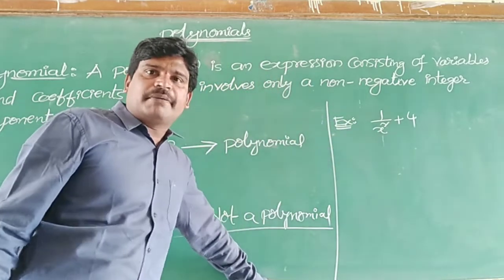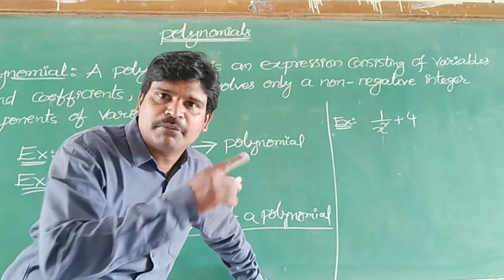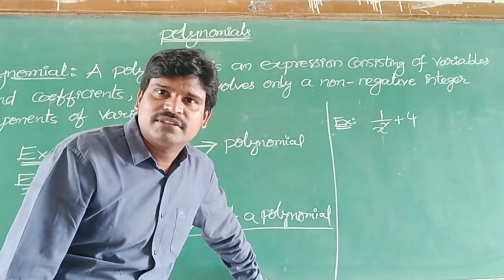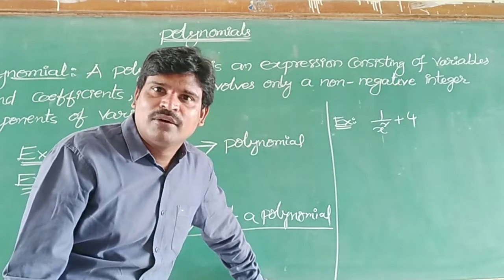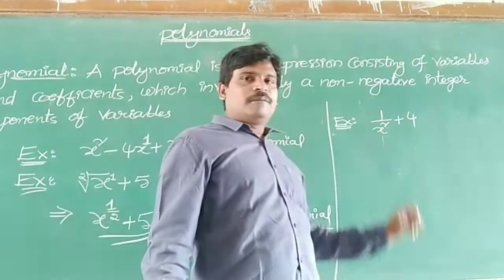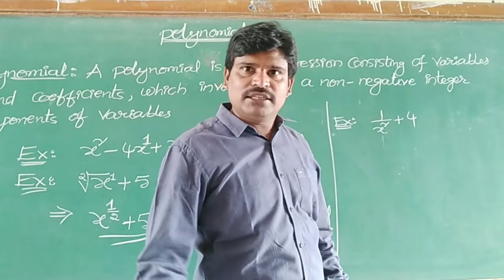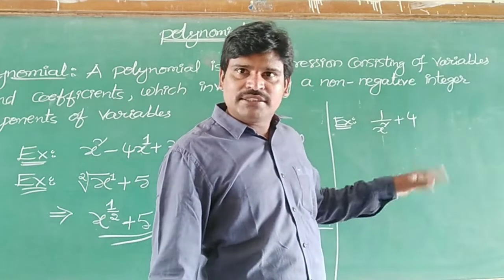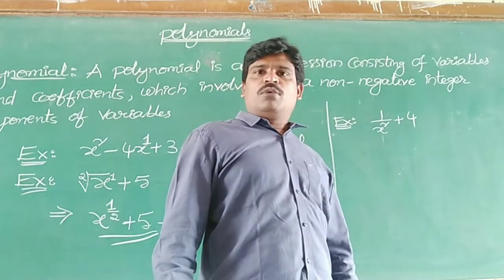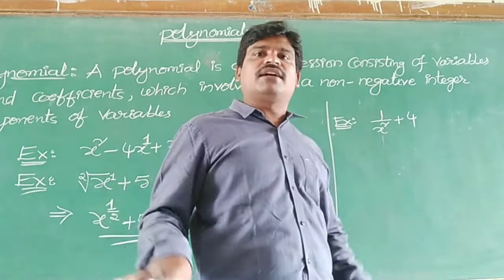1 by x square plus 4 I wrote. Can you guess whether it is a polynomial or not? We can say that this is not a polynomial. What, sir? Here x power 2, that is a positive number. You said no just now. That is an integer and positive number. Why are you telling that is not a polynomial? Yes, it is not a polynomial. We want the variables as numerators.